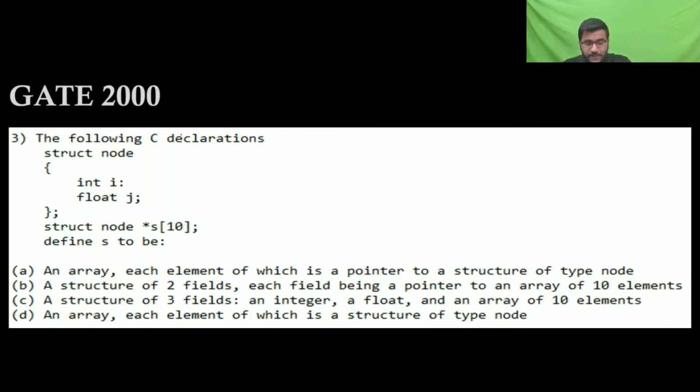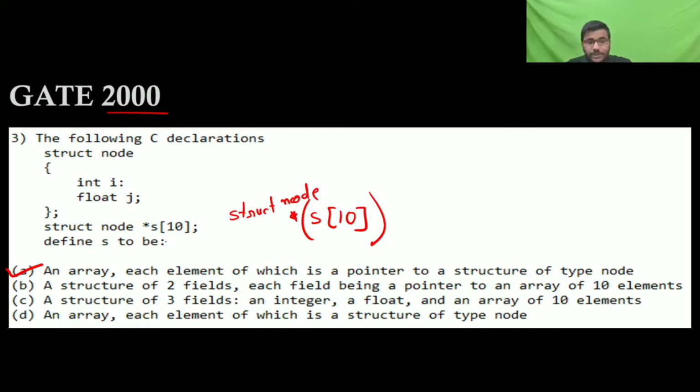Now this was asked in GATE 2000. The following C declaration, struct node, defines ACE to be what? What is this saying? The square bracket has a higher precedence, so it will evaluate like this. So ACE is an array, which is going to store the address of which type? Struct node type. So it is an array, each element of which points to a structure of type node.